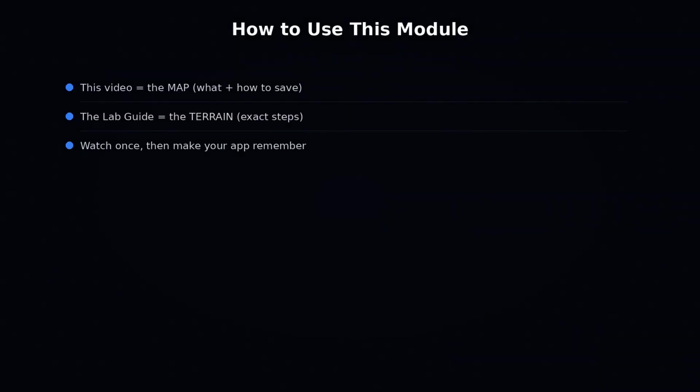So here is how to use this module. This video is the map. It shows you what to save and how. The lab guide beside it has every exact step for PlayerPrefs and a JSON save file and the prompt to build a save system for your room. Watch this once, then open the lab guide and make your app remember.